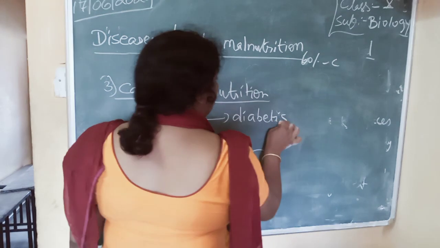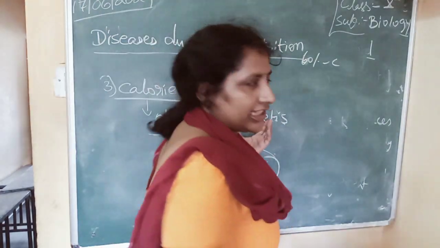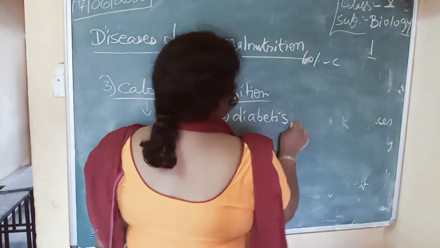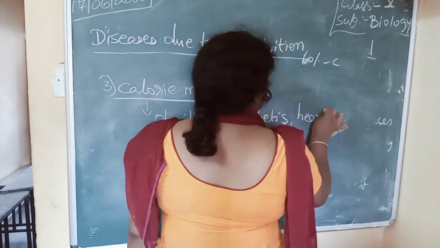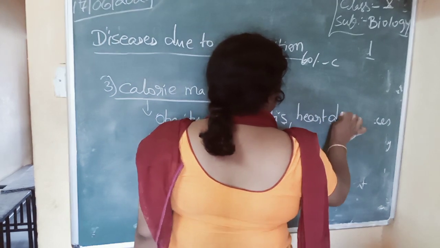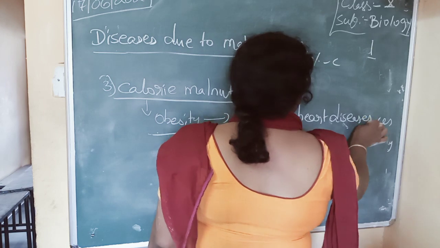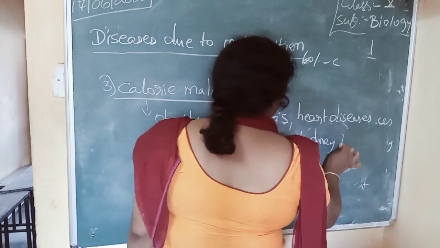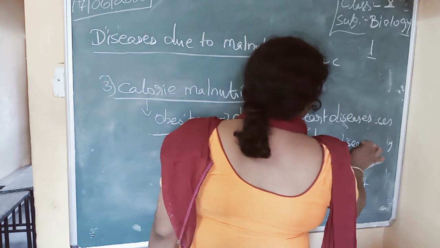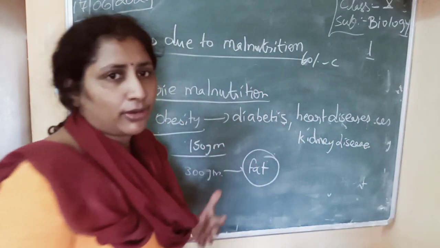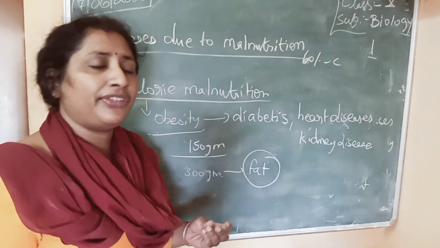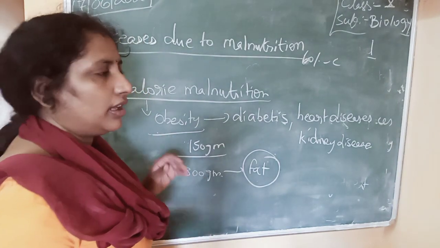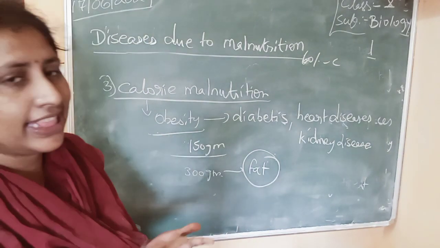Diabetes, what is diabetes? Sugar problem. They will also develop heart related diseases and kidney diseases. Several problems will develop because more amount of fat is present in the body, which will destroy your health.